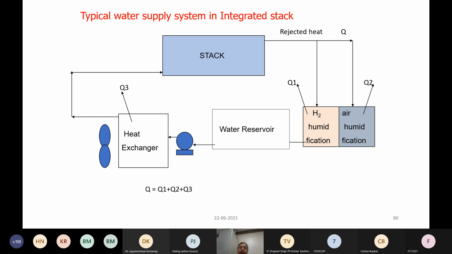What can you do with the rejected heat? You can use it for humidification of your inlet gases, hydrogen and air, and then it goes to the water reservoir. Then it goes to the heat exchanger, which removes the heat, so that the water can be recirculated back to the stack. This is for a closed loop system.